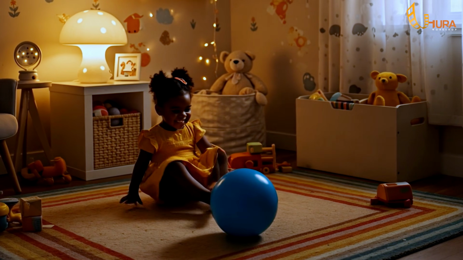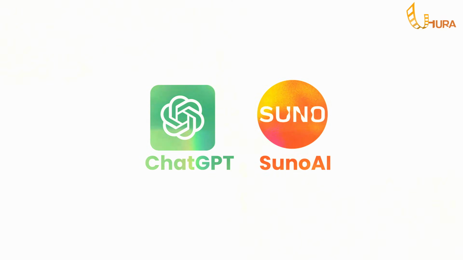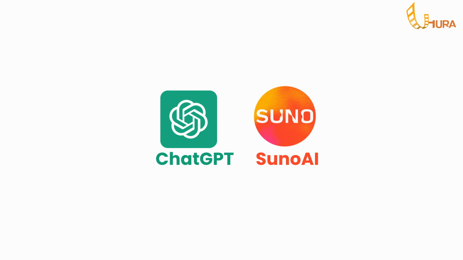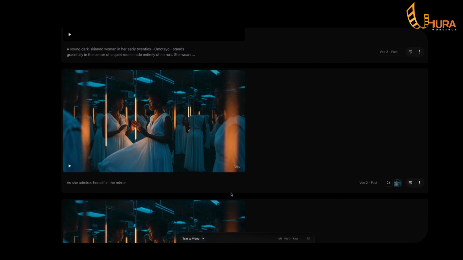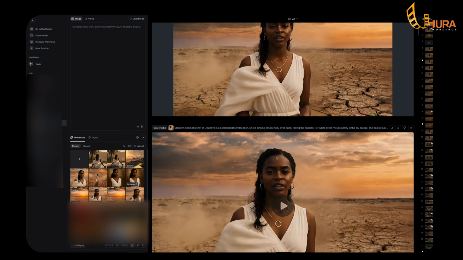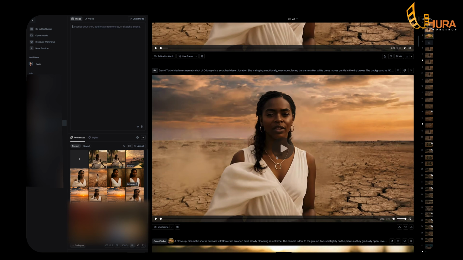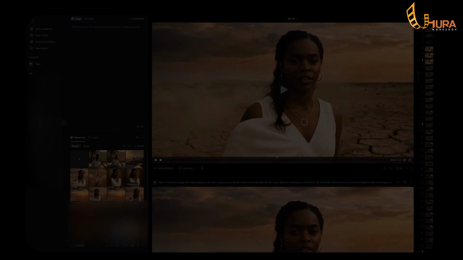Now, the purpose of Uhura Workshop is to explore how we, as storytellers and filmmakers, can integrate AI into our workflows to tell deeper and more meaningful stories. So, in this tutorial, I will break down how I created a song using ChatGPT and Suno AI, how I generated cinematic visuals with Google Veo2 and Runway, and how I use Runway Act One for lip-syncing for artist performance. Just to note, Runway Act 2 is now available, but the music video was created when Act 1 was the latest tool.